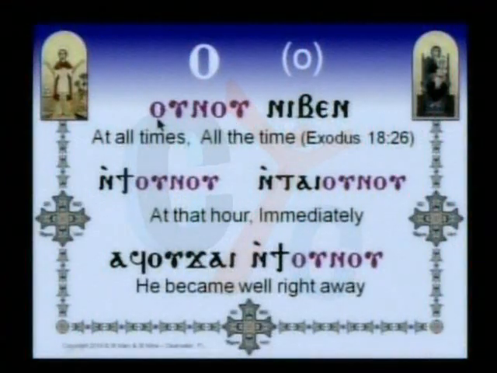Here also we can say unu nevein, which means at all times, because as we said, unu is hour or time. So unu nevein, at all hours or at all times, all the time. This is in Exodus 18, an example of the use of this unu nevein.